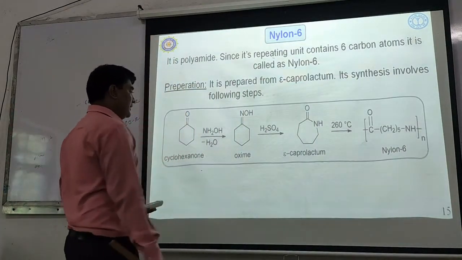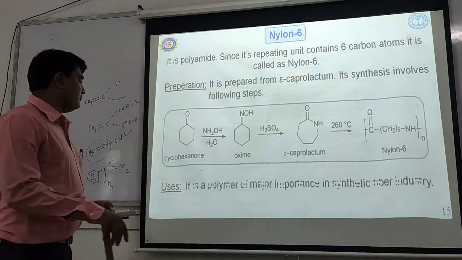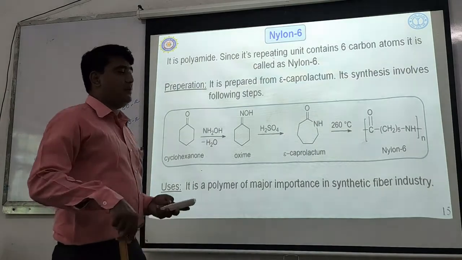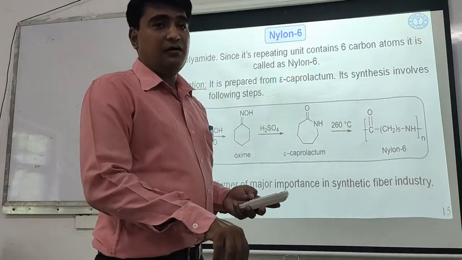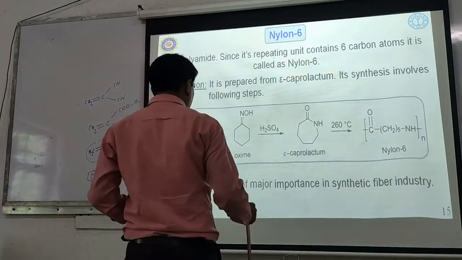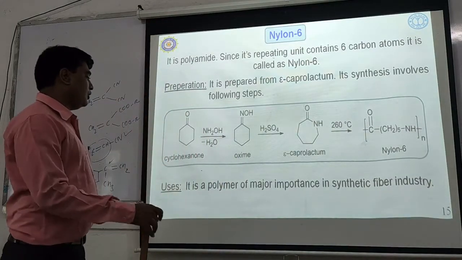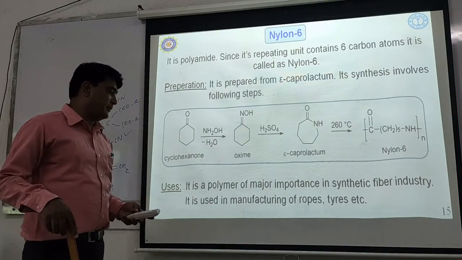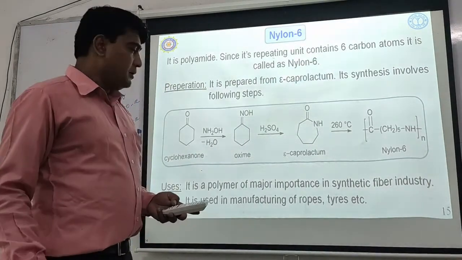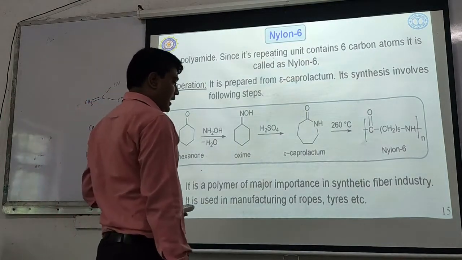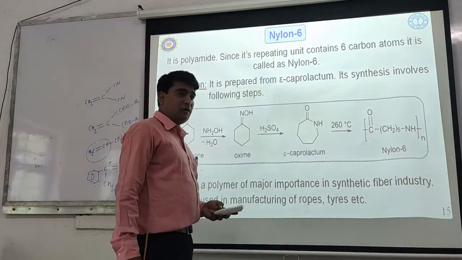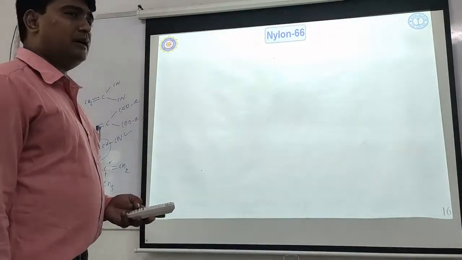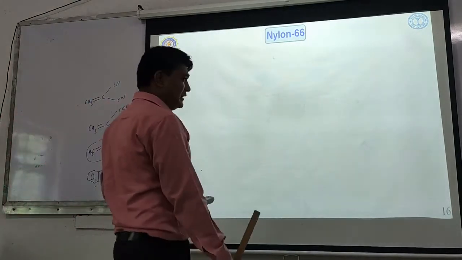Now what are the uses of this nylon 6? Number 1, it is a polymer of major importance in the synthetic fiber industry. It is very important for the industry. Then it is used in the manufacturing of ropes or tires.